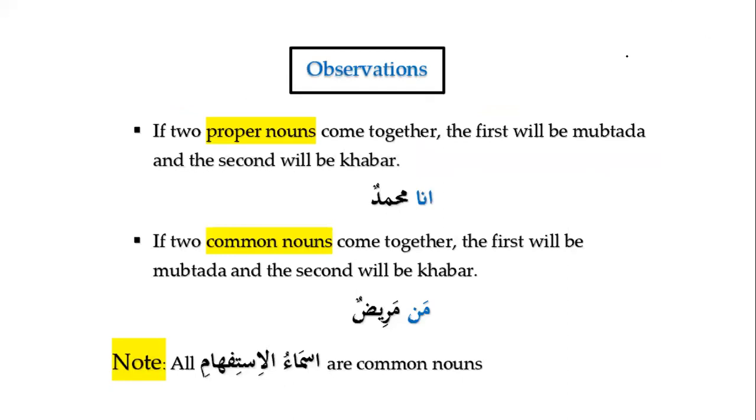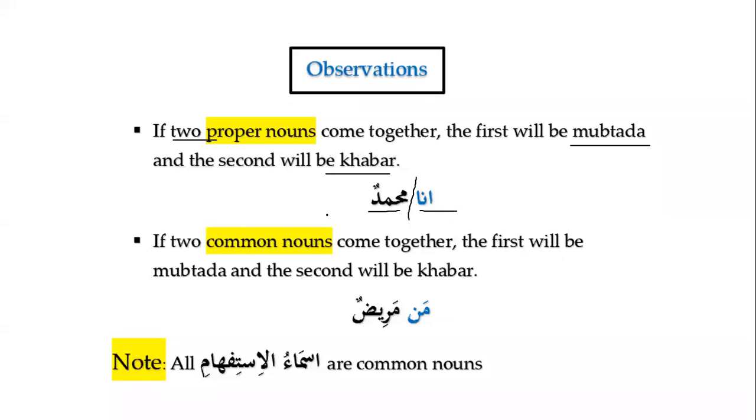Now I have just a few observations. Number one, if two proper nouns come together, then how will we decide which one is Mubtada and which one is Khabar? Very easy. For example, we see here, Ana Muhammadun. Ana, we know, is a proper noun, and Muhammadun is a proper noun. So if two proper nouns come together, we will say the first one is Mubtada and the second one is Khabar. Ana Muhammadun, Mubtada and Khabar.